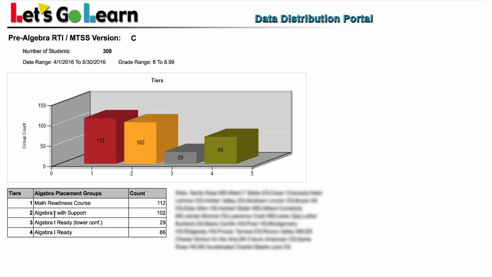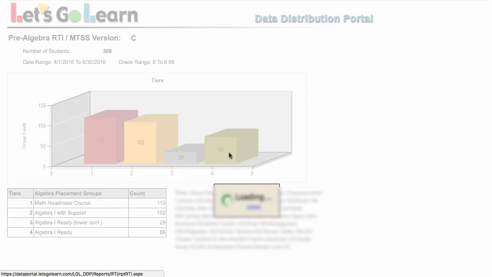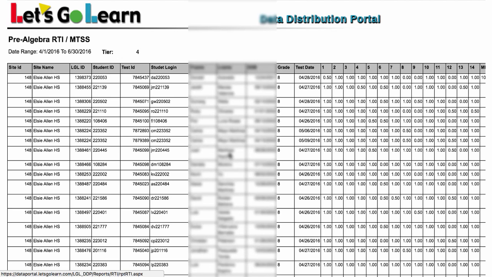All right. The Algebra 1 with support, these are students who have good or solid basic math skills, but maybe their 8th grade math skills are a little low. And so we feel like if they do go into Algebra 1, they really should have some additional support, or maybe that support happens in the summer. So that's why they're in Group 2. Group 3 are students who are ready, but we have a little bit lower confidence. In Group 4, we feel, yes, they're solid 9th grade math ready.